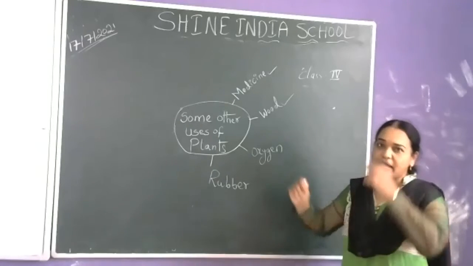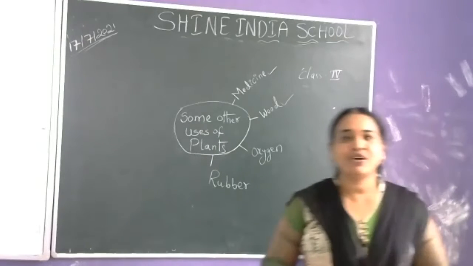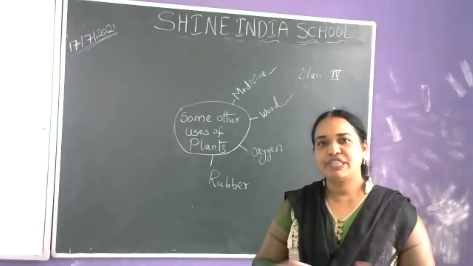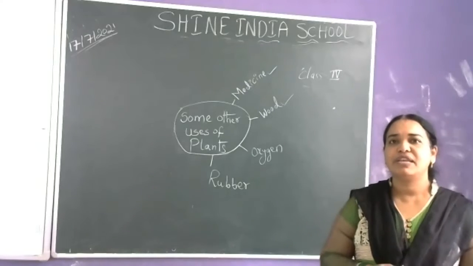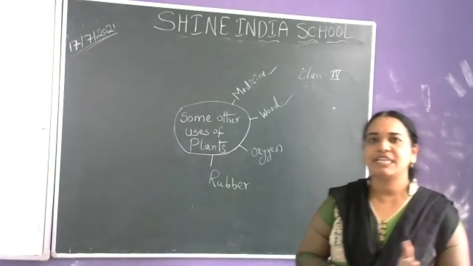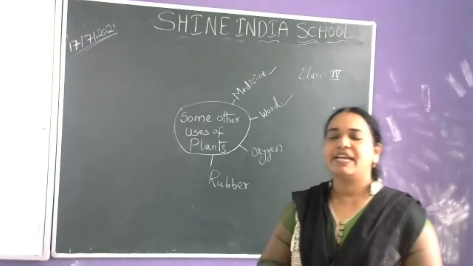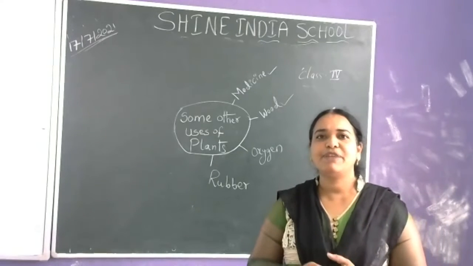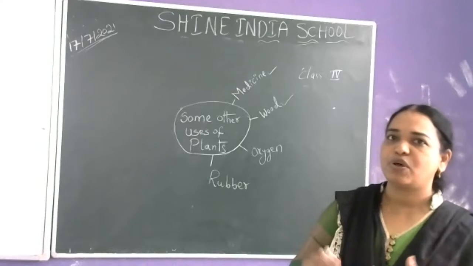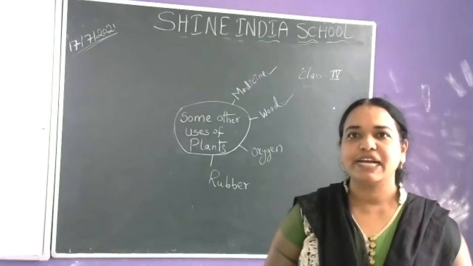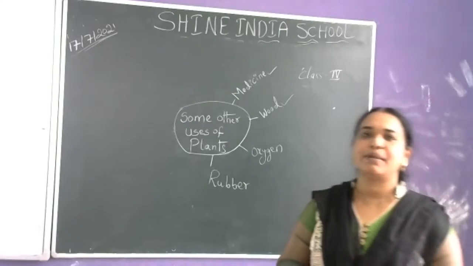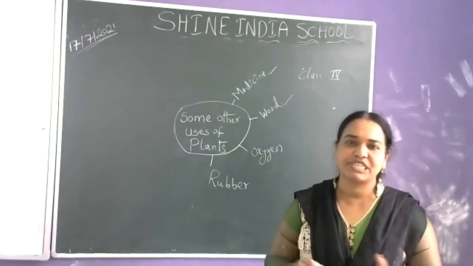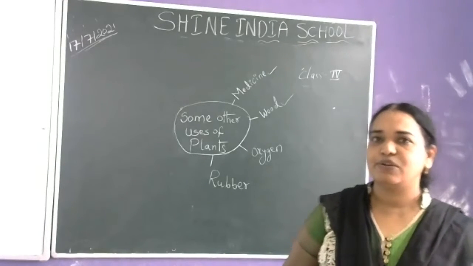Next comes another use, the main use of plants. The plants provide oxygen for us. Without oxygen, there is no life. The plants absorb the carbon dioxide and release the oxygen. So it is a good benefit for us. If there are no plants, the carbon dioxide will accumulate in the atmosphere and lead to global warming. The present situation is only that, what we are facing, global warming.